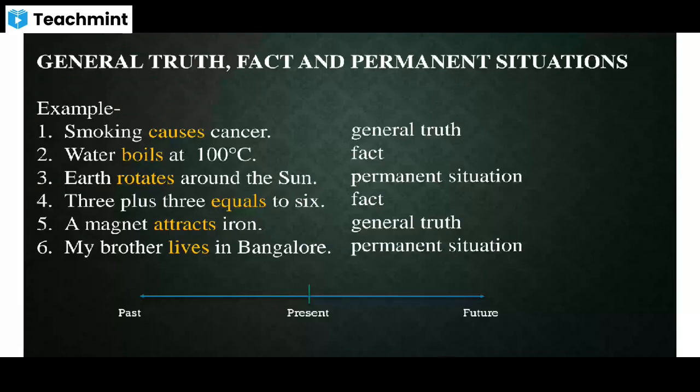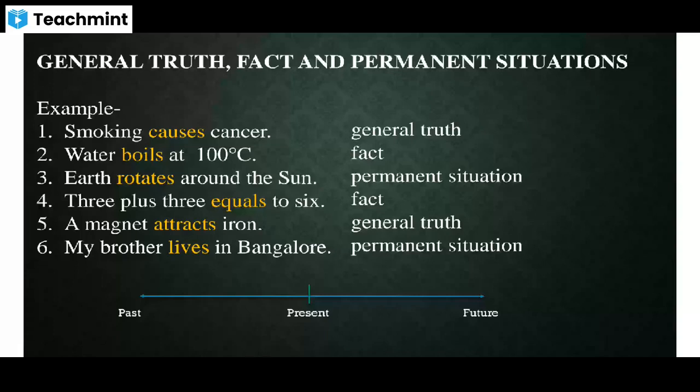Correct? That's why if it is a truth or a fact or a permanent situation, we write it in the simple present tense. Look at the last example, sixth one. My brother lives in Bangalore, right? At present, he is there in Bangalore. Yesterday also, he was living in Bangalore. Tomorrow also, he will be there.